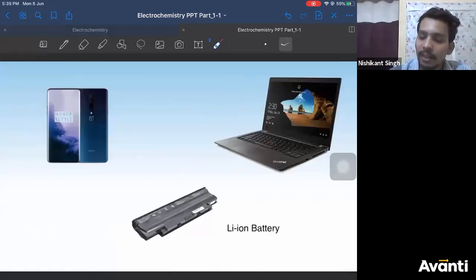It's a lithium ion battery, Vismay. Yes, many of us will be having this laptop. Many of us. This is a very basic one.